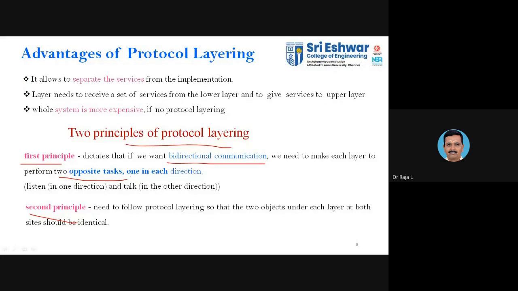Akshaya? Are you there? Anyone can answer. What are the two opposite tasks that have to be performed by each layer? Anyone? Students, kindly answer. Abhishek, Balaji, Brinda, Dharanidharan, Darun Pandian. Anyone can answer. Am I audible?